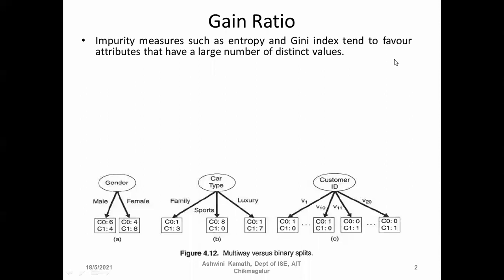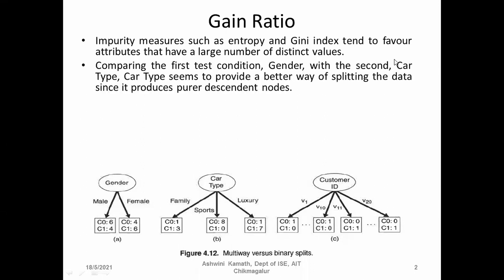Multi-way means more than two values. Here for the car type, we had family, sports, and luxury. And for the customer ID, we know that it is different for each customer. So when we have 20 customers, for all the 20, we'll get 20 nodes here.